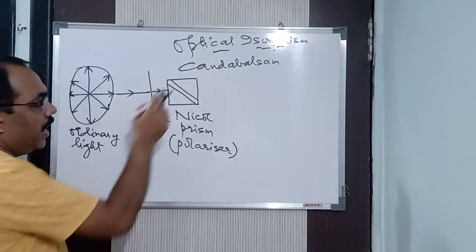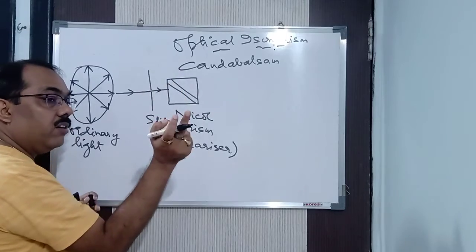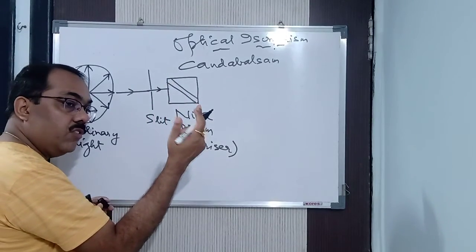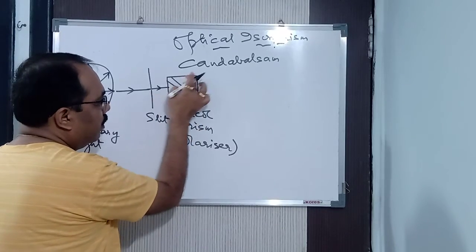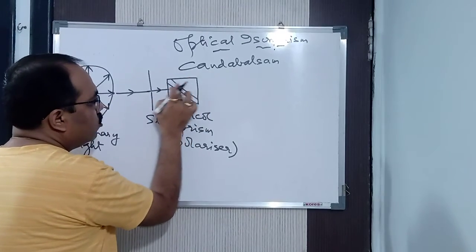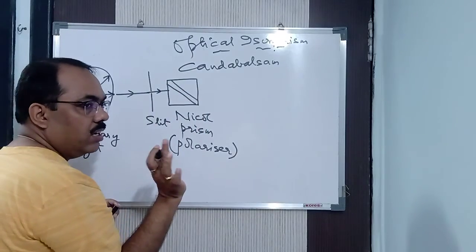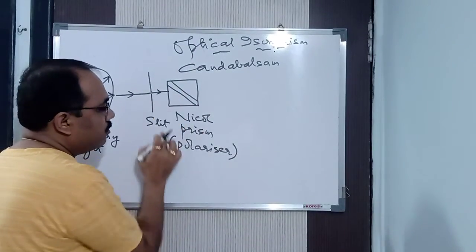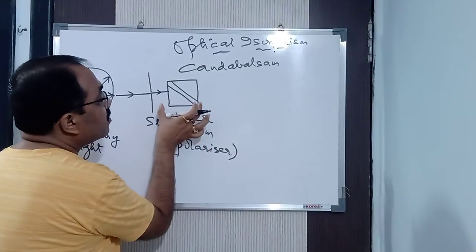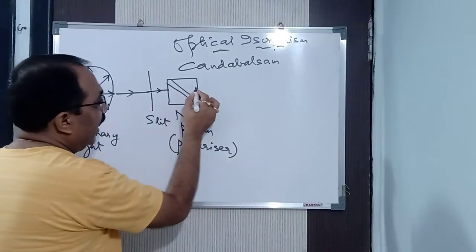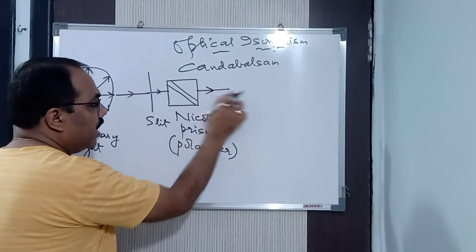You will join it and you will get a rectangular glass block. You know, a rectangular glass block also acts as a prism. You have studied in physics. So in this way, you will take two prisms and join them by a cementing material called Canada balsam. You will get a rectangular glass block which also acts as a prism, and this particular prism is called a Nicol prism.